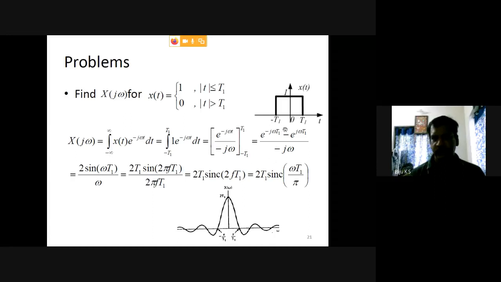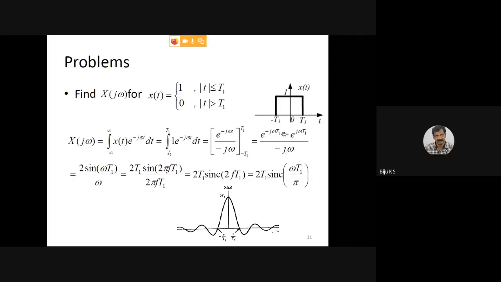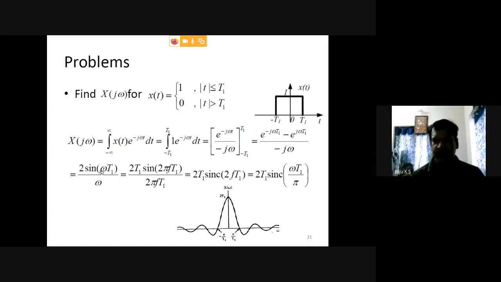That gives the expression e raised to minus j omega t1 minus e raised to plus j omega t1 by minus j omega. This is nothing but a sine, 2 into sine omega t1 by omega, because e raised to minus theta minus e raised to plus theta by 2j is sine theta. Here the 2 is not there, so we multiply, giving 2 into sine omega t1 by omega.